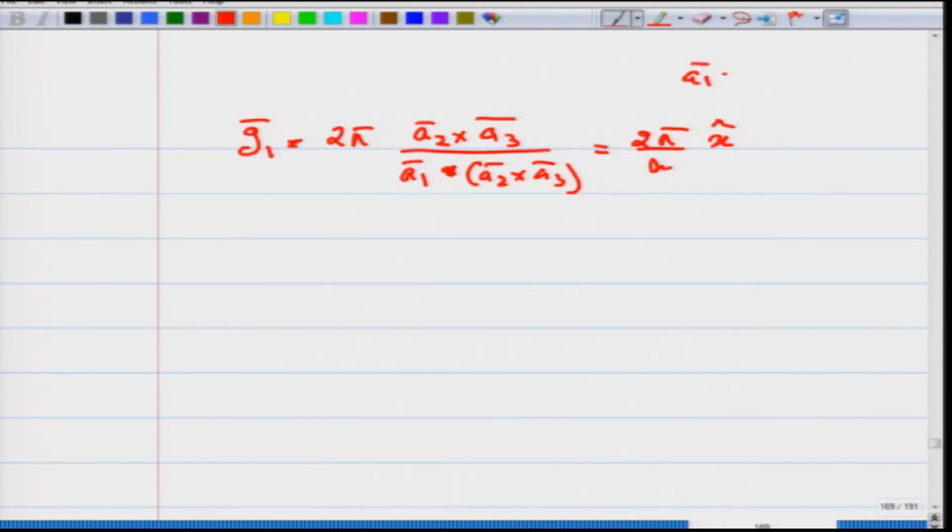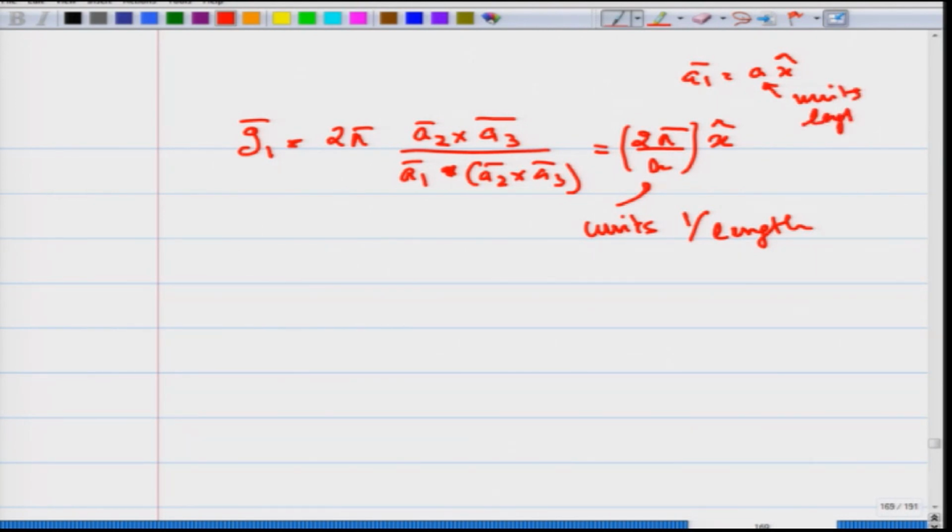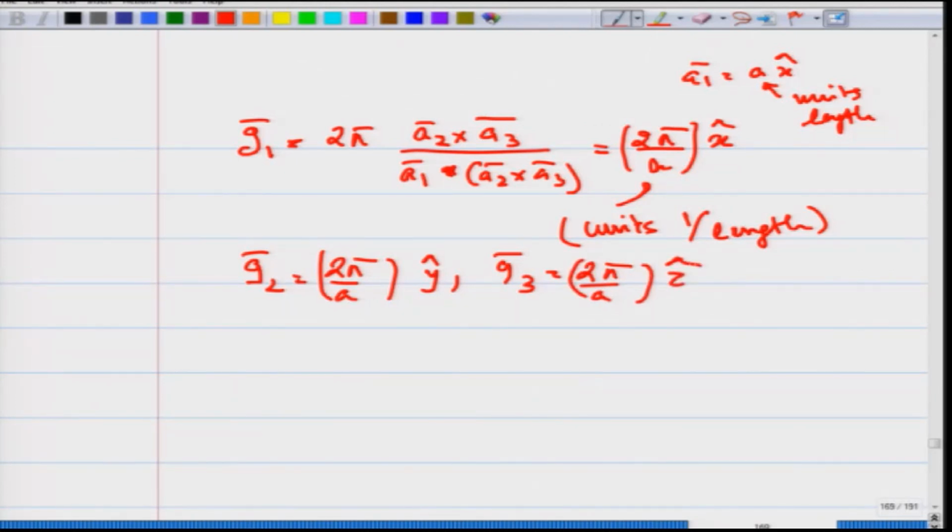If you recall, A1 is A x cap. So, G1 is along the A1 direction, but whereas in the real space A1 is A, the reciprocal space vector has units of 1 over length. The real space has units of length, the reciprocal space has units of 1 over length. Similarly, G2 will be 2 pi by A y cap and G3 will be 2 pi by A z cap.